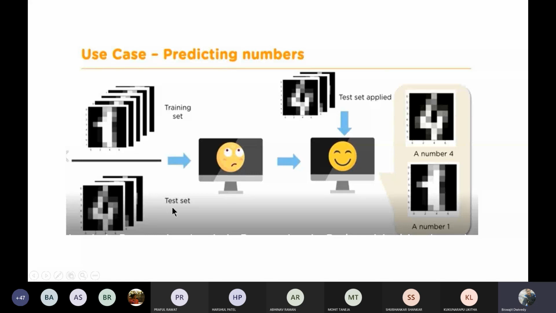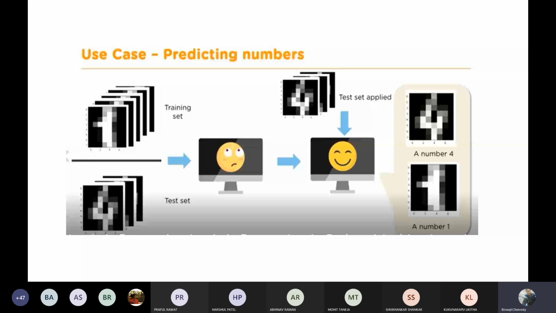Here you can see, from this you can predict that this number is a 4 and this is a 1. In this case the output set contains 10 categories. It may be 0, 1, 2, 3, like that. So 10 categories are there. Even if multiple categories are there, this can be handled by your logistic regression algorithm.